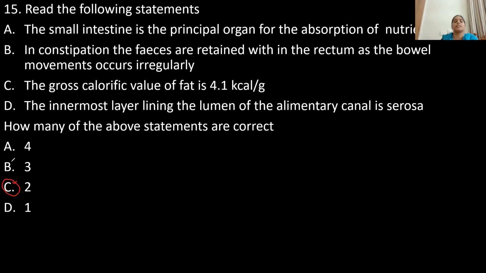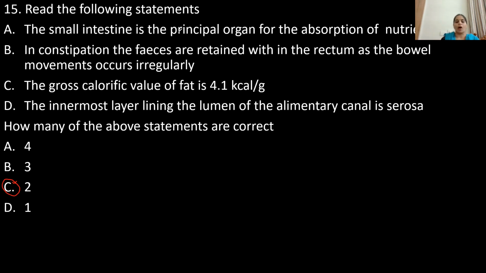Two of the statements are correct. One is A, the small intestine is the principal organ for the absorption of the nutrients, because the process of digestion would be completed inside the small intestine, and they have small finger-like projections called villi in which the digested food is absorbed. In constipation, the feces are retained in the rectum because the fecal matter was stored inside the rectum, right? So as the bowel movements occur irregularly, it will be retained in the rectum itself.